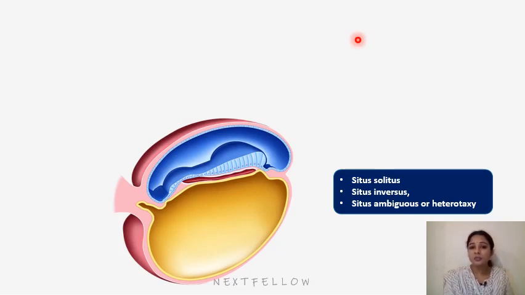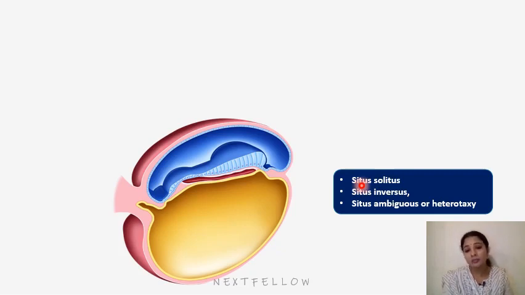The neurotransmitter called serotonin, 5-HT, also plays a role in establishing laterality by restricting nodal expression to the left side. So the normal left-right positioning of the organs is called situs solitus. So in the normal right-left position, the liver is on the right side, the stomach is on the left side, and the heart is towards the left side of the body.